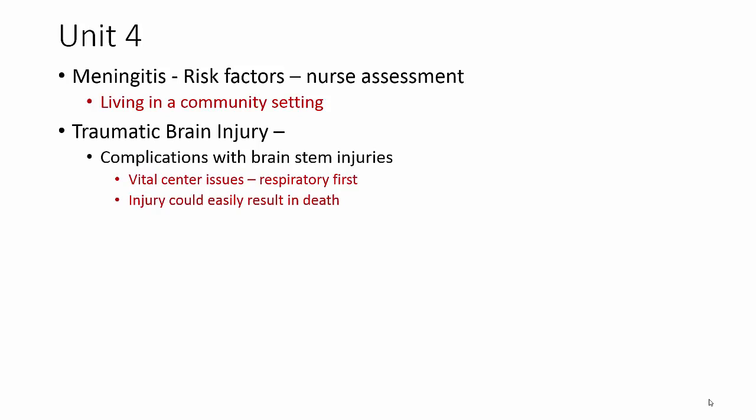Traumatic brain injuries. There are complications with brainstem injuries, and this is due to the fact that the vital centers are located within the brainstem. These can affect respiratory functions. They can affect cardiovascular issues. Because if the respiratory problem is there, it could result in death very easily, and so those patients need to be seen first.